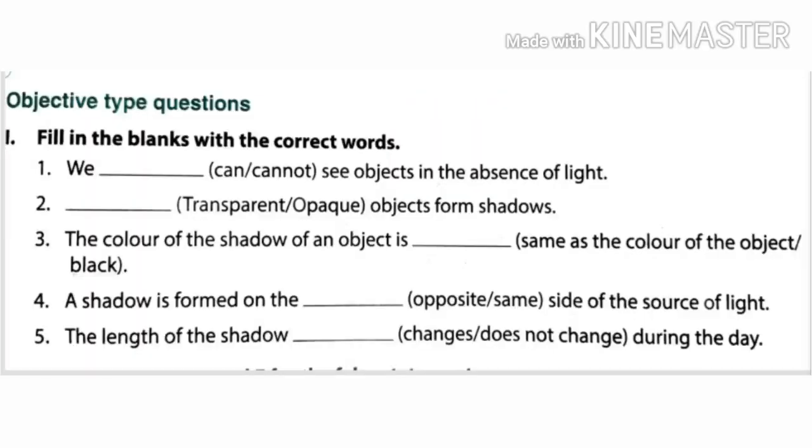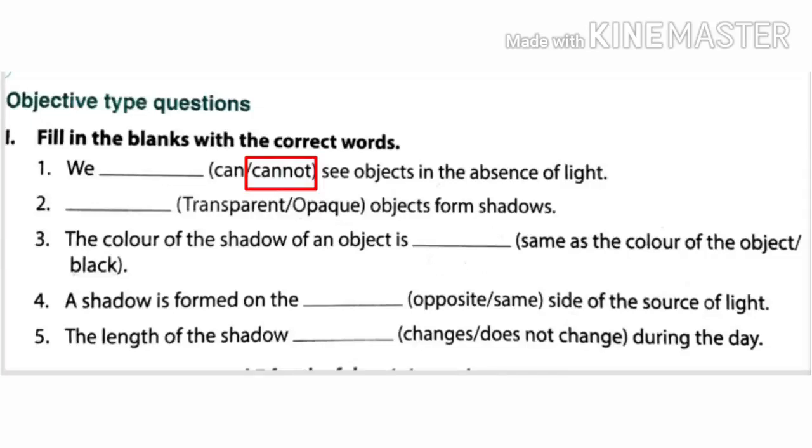Now, let's start exercise. First exercise is filling the blanks. First one, we dash see objects in the absence of light. We cannot see objects in the absence of light. We can't see anything in the absence of light.